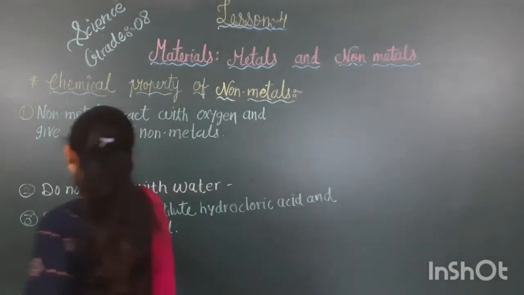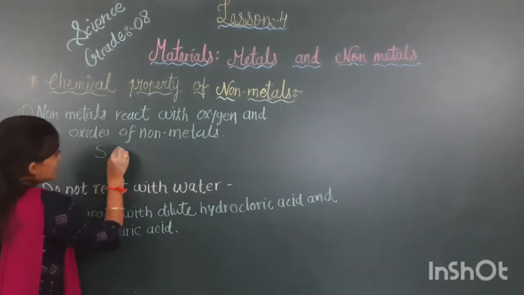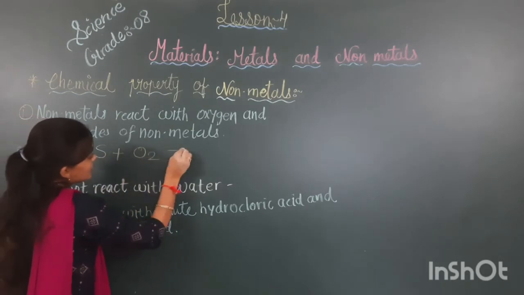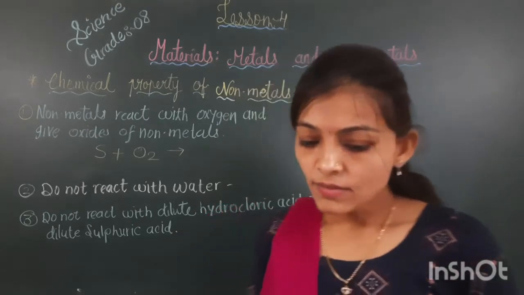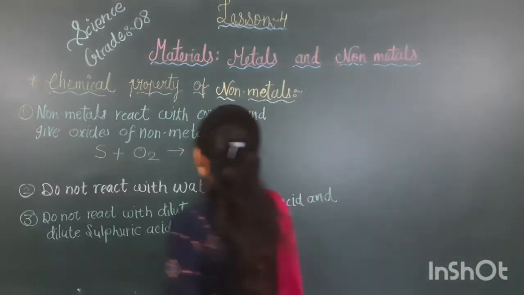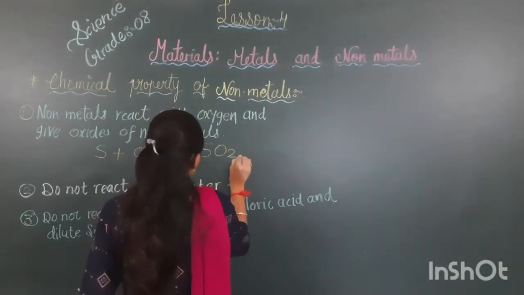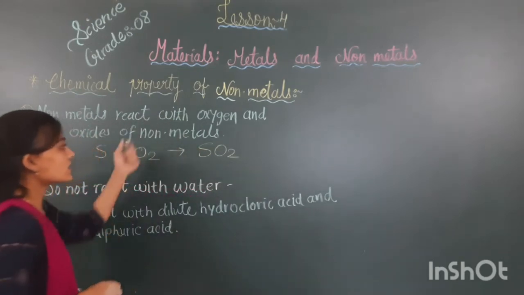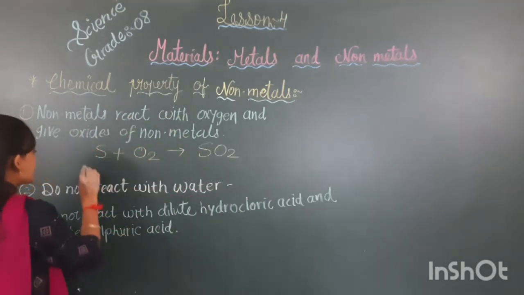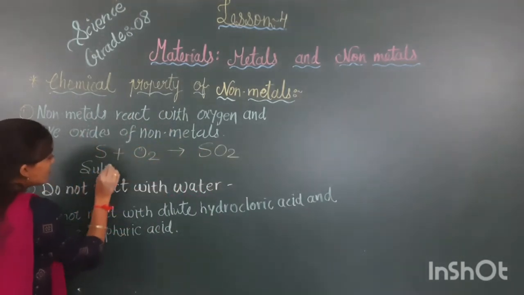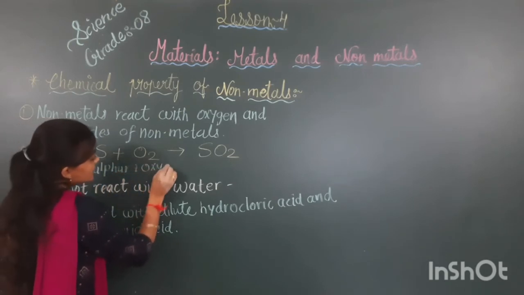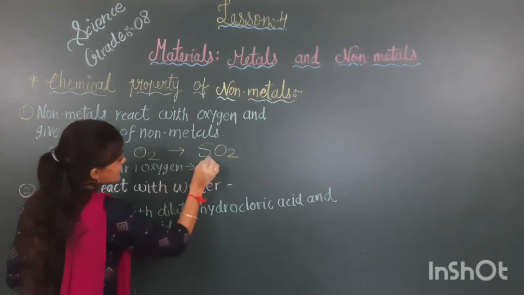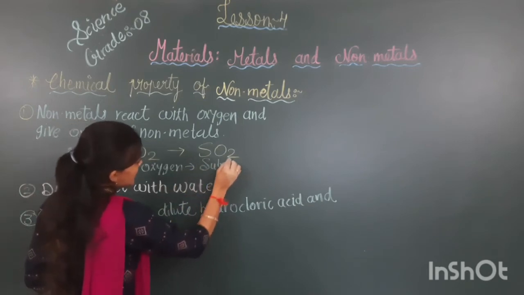For that, sulfur plus oxygen gives us sulfur dioxide. Sulfur is one type of non-metal, and this gives us the oxide of a non-metal.